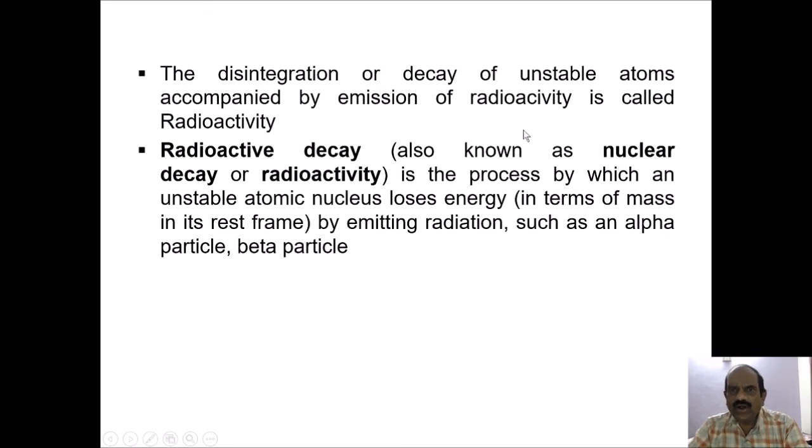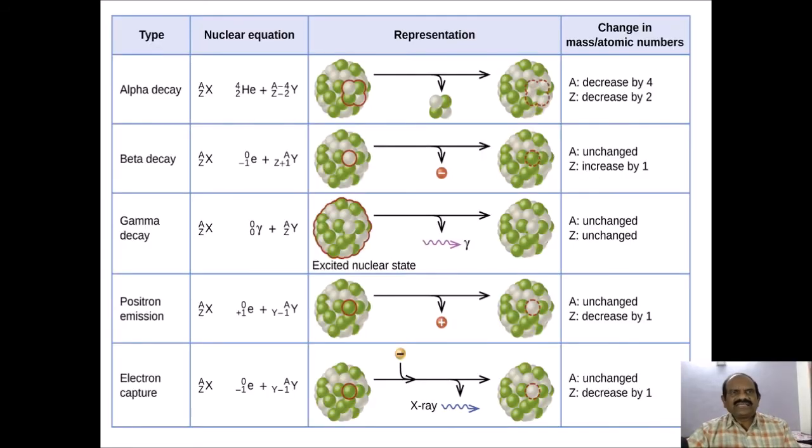Radioactive decay, also known as nuclear decay or radioactivity, is the process by which an unstable atomic nucleus loses energy in terms of mass in its rest frame by emitting radiation such as an alpha particle or beta particle. We were just discussing the decay from radioactive material: alpha rays, beta rays, gamma rays, then positron emission and electron capture.